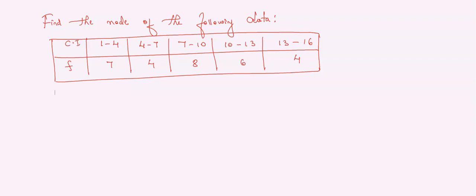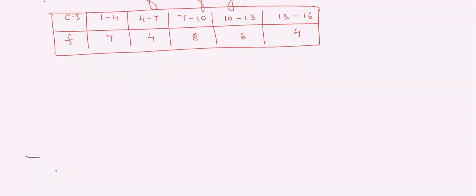See here. The very first important thing you have to do is write the formula. So what is the formula to find mode?